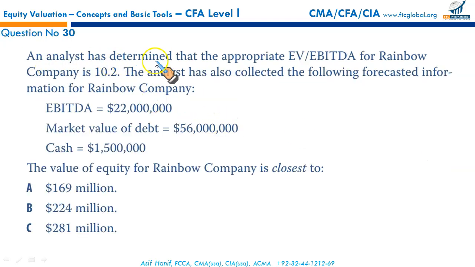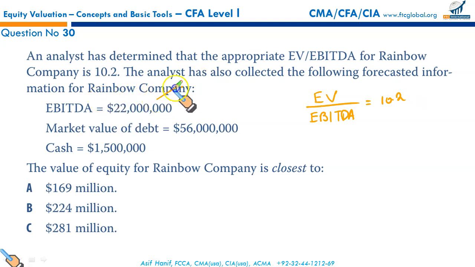Next, an analyst has determined that the appropriate EV by EBITDA for Rainbow Company is 10.2. Okay, let us write it down. EV upon EBITDA is equal to 10.2. The analyst has also collected the following forecast information for Rainbow.